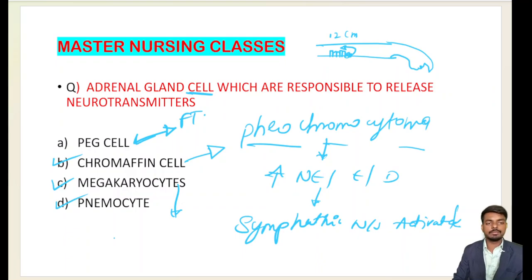So that is the important class of today. In today's class we have discussed the various neurotransmitters in detail, and the disease conditions that come from the deficiency of each particular neurotransmitter.